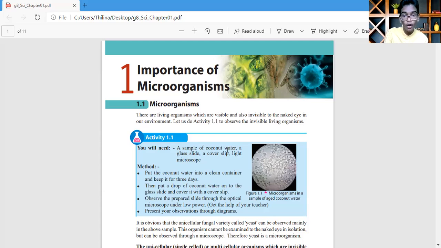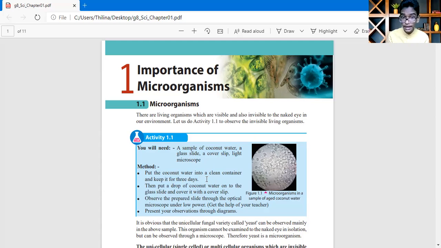A sample of coconut water, a glass slide, a cover slip, and a light microscope. Yes, what is the method of this? Let's see. Put the coconut water into a clean container and keep it for 3 days.